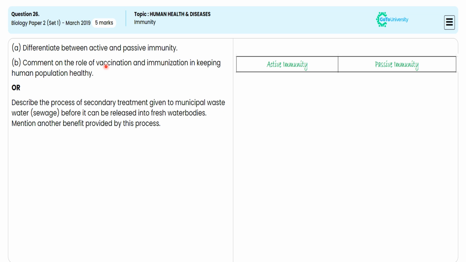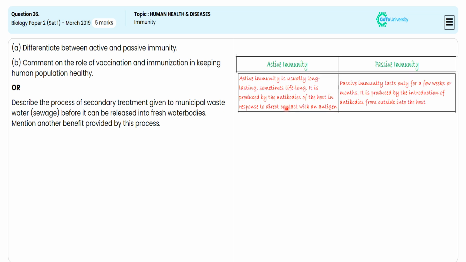Whereas in passive immunity, we are observing the immunity lasts only for a few weeks or months. It is produced by the introduction of the antibody from outside of the host. For this specification, we are getting 1 mark.